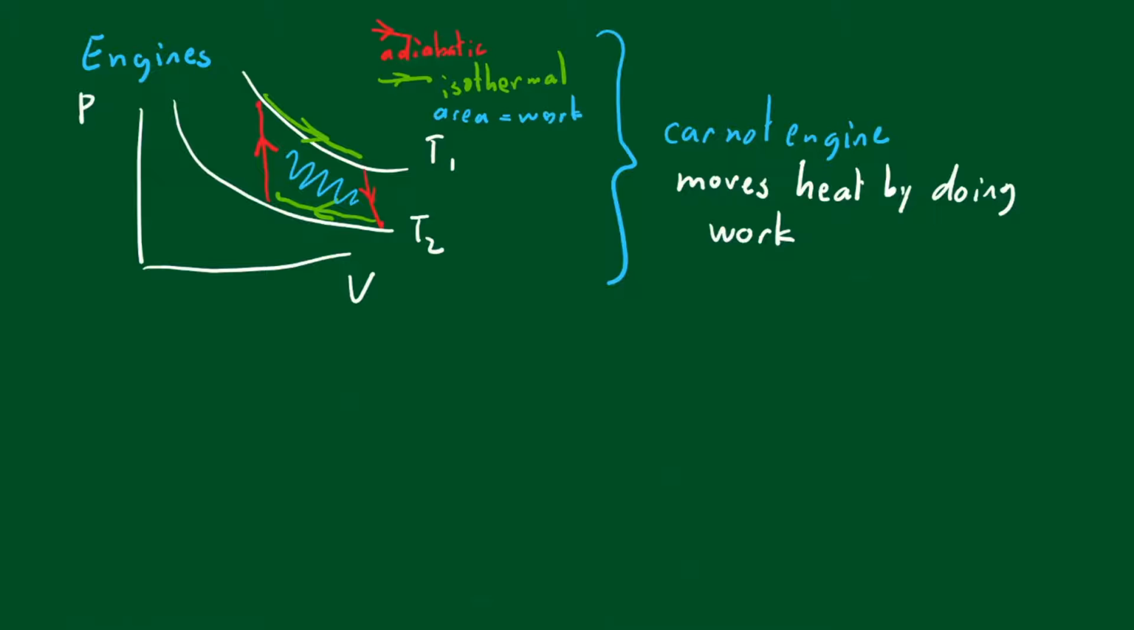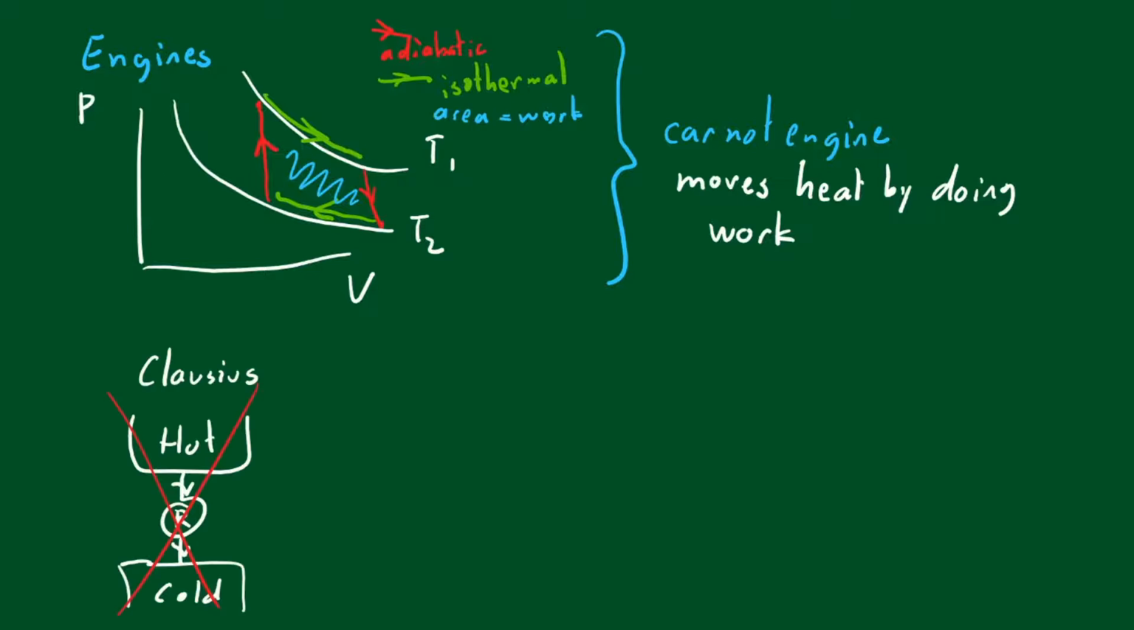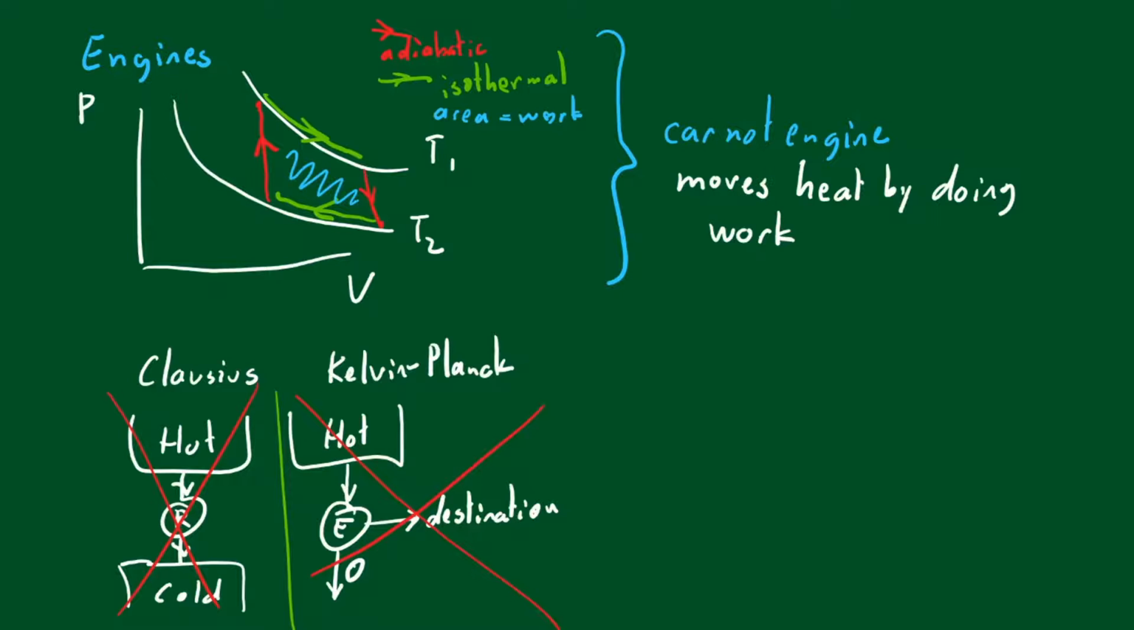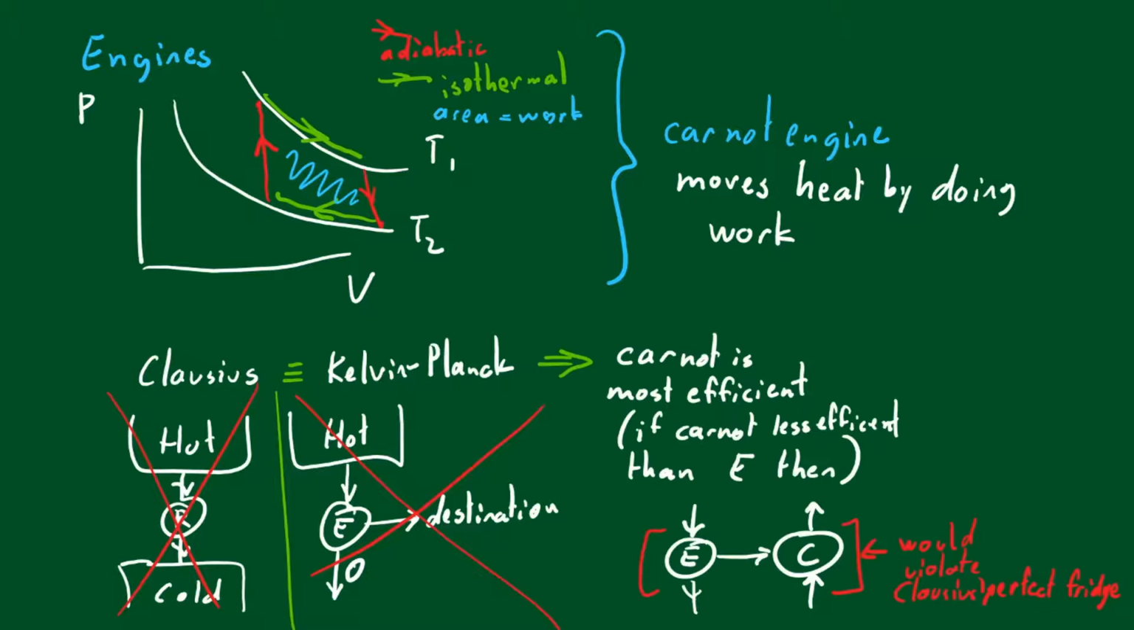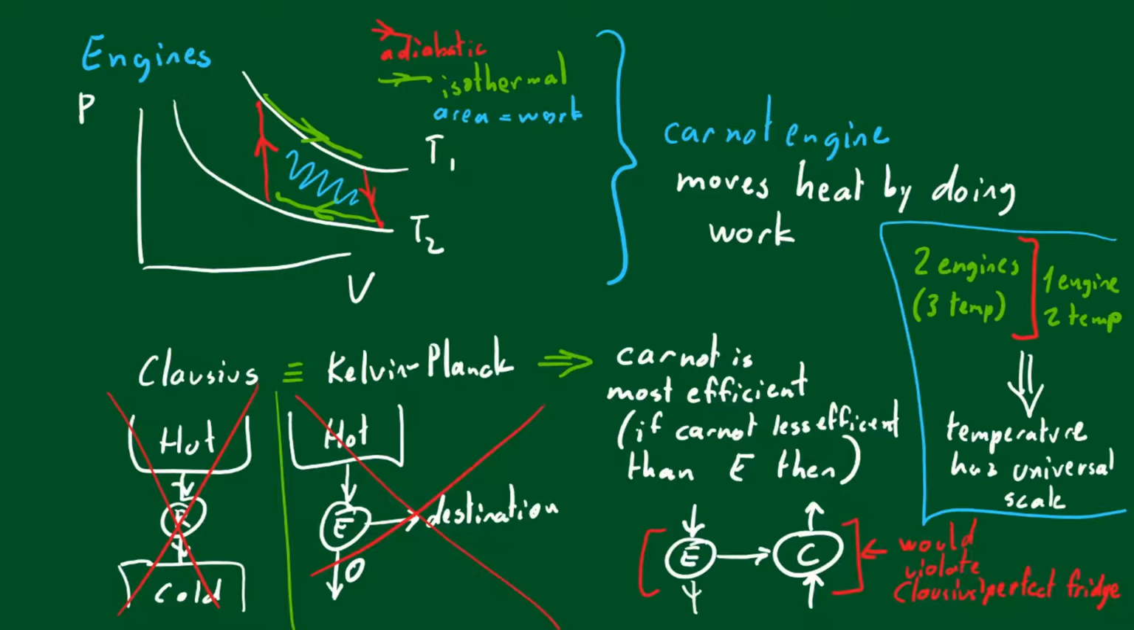The Carnot engine is a cyclic process of moving heat by doing work. Clausius stated that an ideal refrigerator cannot exist, and Kelvin and Planck stated that a perfect engine cannot exist. These statements are equivalent. They also show that an engine cannot be more efficient than a Carnot engine. Somehow, temperature definitions are unified.